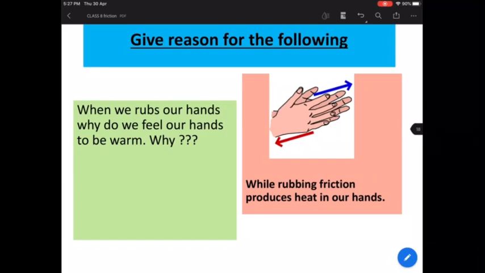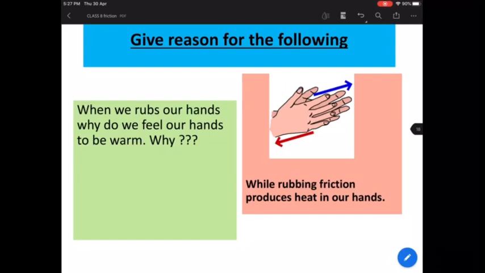Now suppose you're rubbing your hands and your hands are dry. Yes, Ayush, the heavy things will have more irregularities, you're correct. Let's come to this. When you're rubbing your hands, suppose your hands are dry. In the other case, let's say you have applied some oil on your hand.